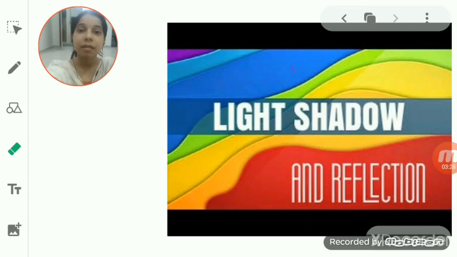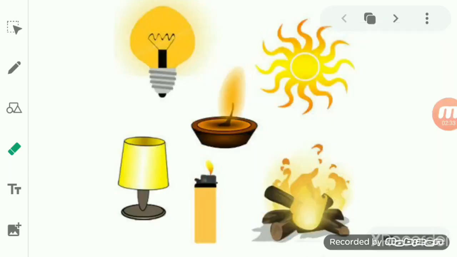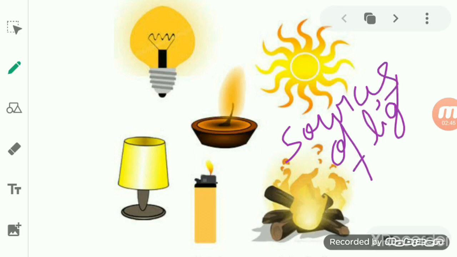Later on we will discuss the different sources of light, which include the man-made sources and the natural sources. An object which gives out light is called a source of light. Okay, so what is a source of light? It is an object which makes us see the things clearly. It means it gives out light and thus makes the object visible to us. The object which gives out light is called the source of light.